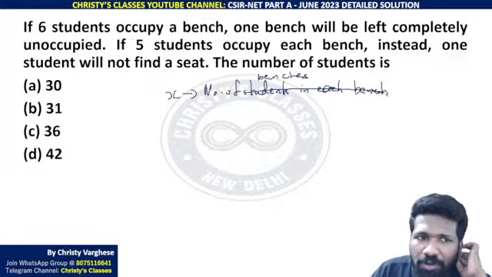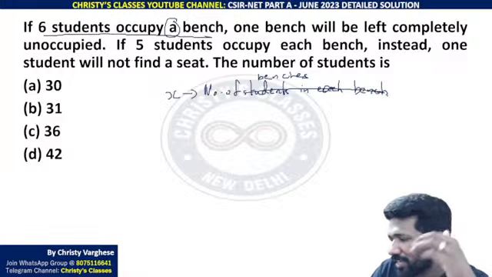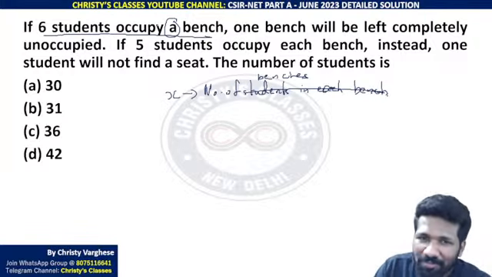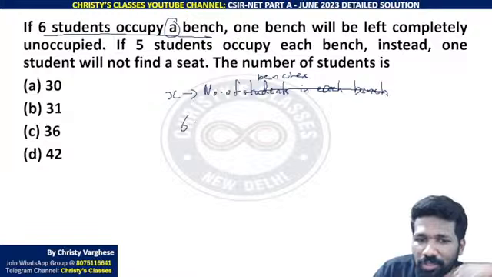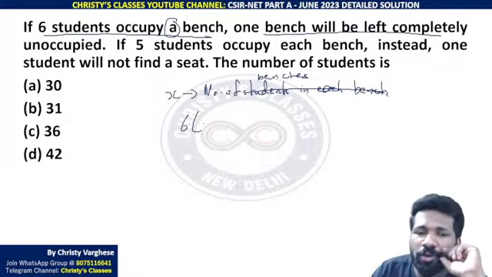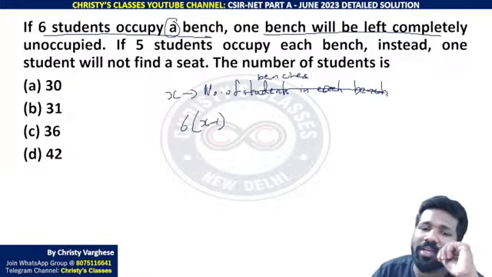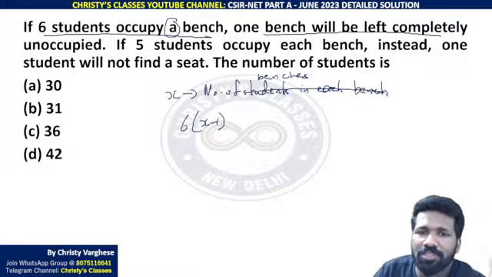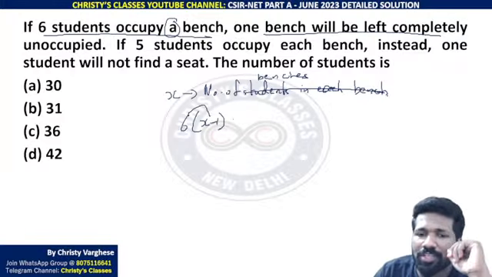If x is the number of benches, if 6 students occupy a bench, means it's a general statement, not only one bench, all benches 6 students each. So x benches normally are there, but one bench will be completely left unoccupied, means x minus 1 benches only are occupied. Like 10 benches है तो 9 bench ही occupy करना काफी है. That means 6 into x minus 1 will be the number of total students.